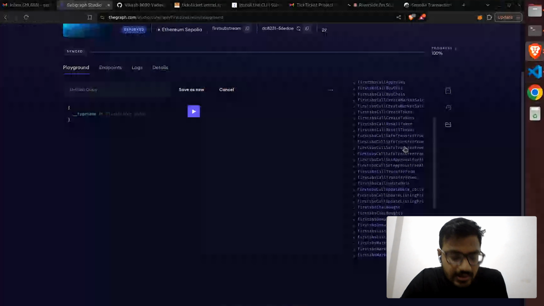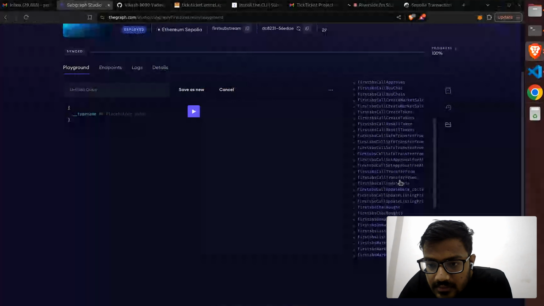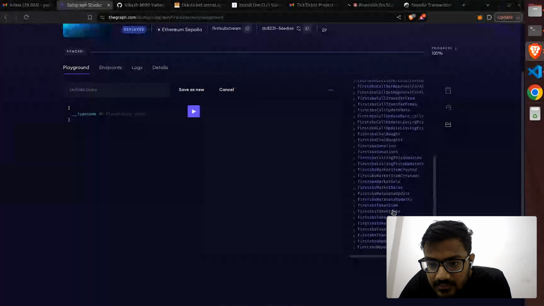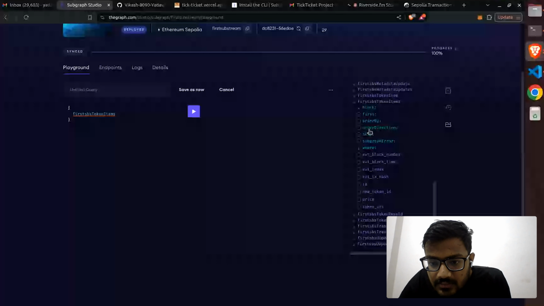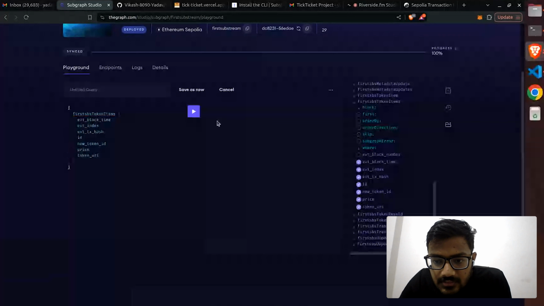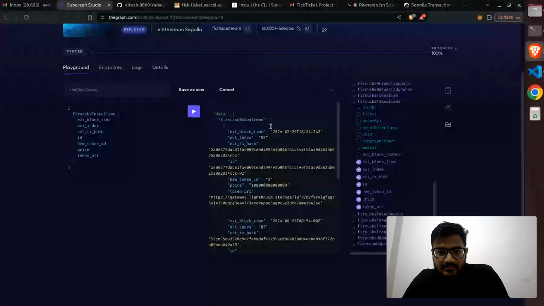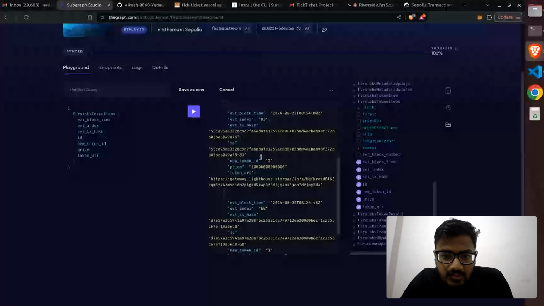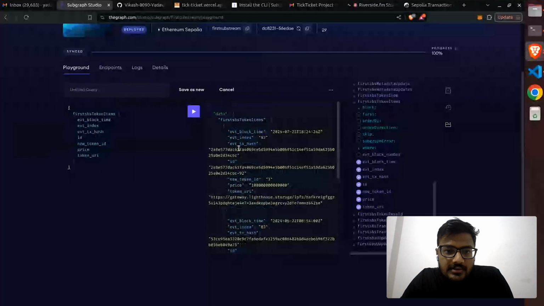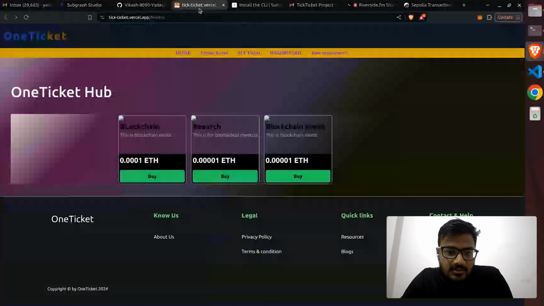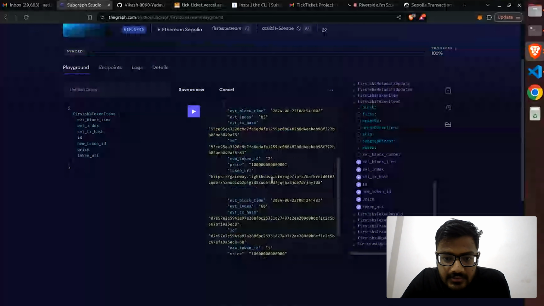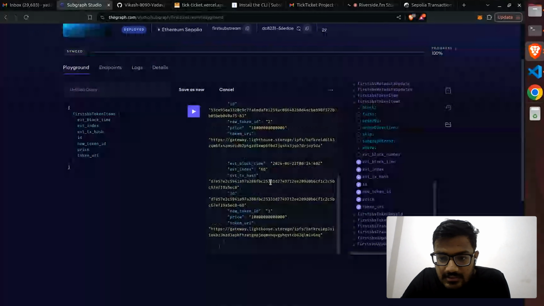Invert token items. Okay. So we are getting the data, the same data which is present here. This is the blockchain event. All this data is the same, which is showing here. All these data are the same basically.